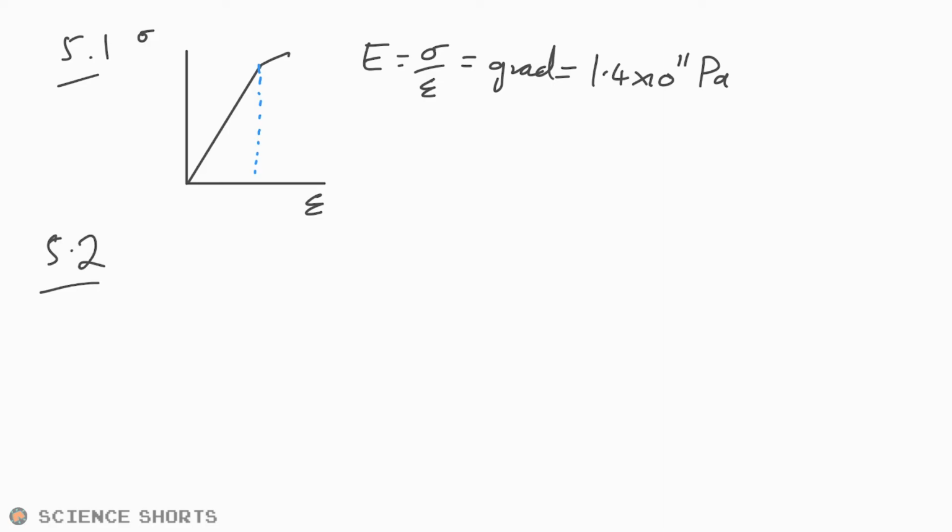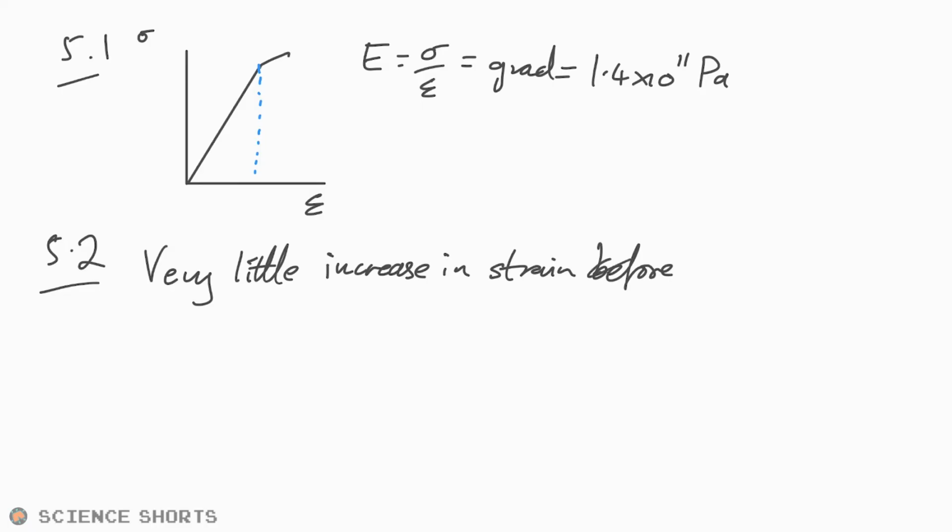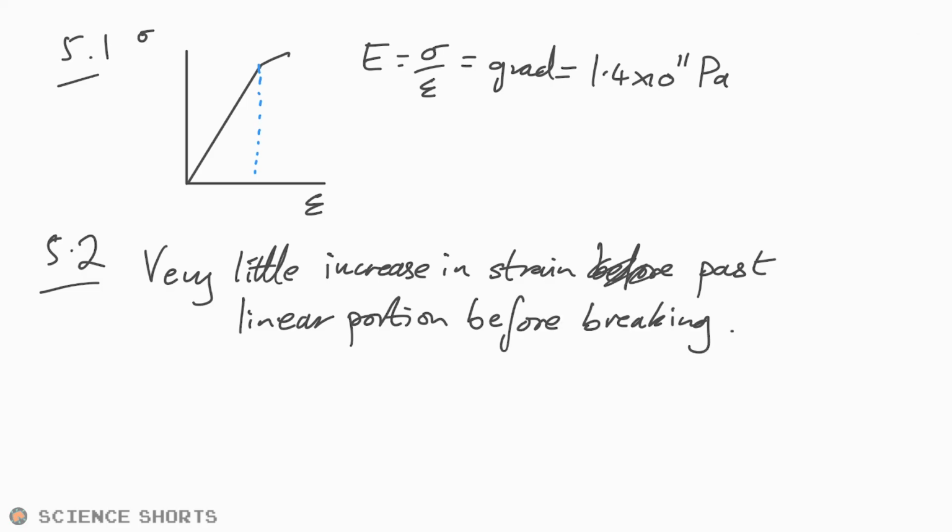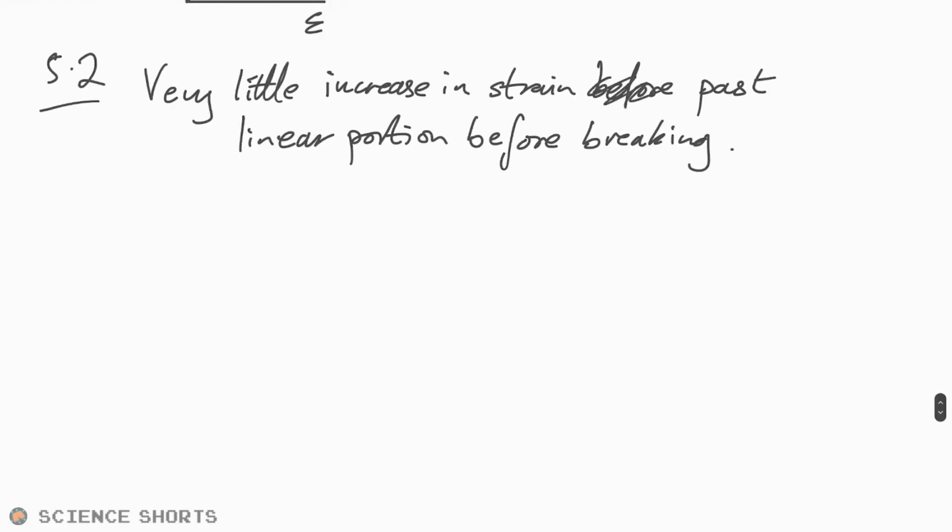5.2, how is the metal brittle? Well, that's because there's very little increase in strain before breaking, or we should probably say past the linear portion before breaking. I nearly said accidentally, oh, there's very little plastic region, but just remember that just because the line curves over a little bit, that still doesn't necessarily mean that it's plastic. It still might be elastic. So we need to talk about the linear portion of the graph.